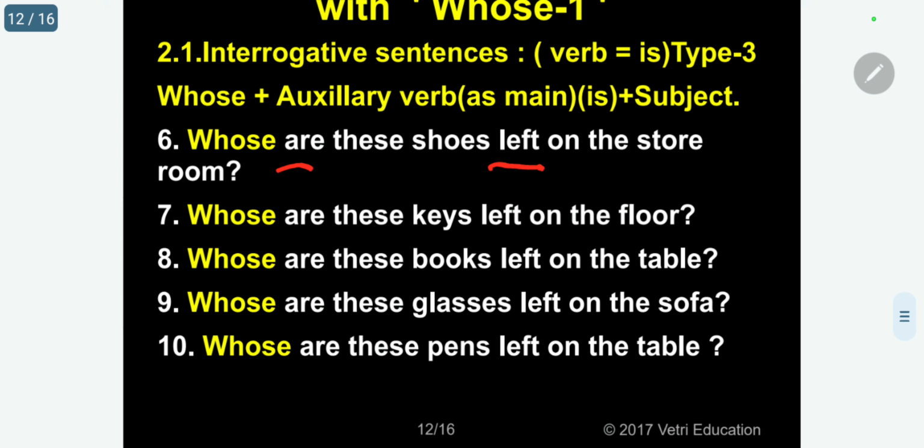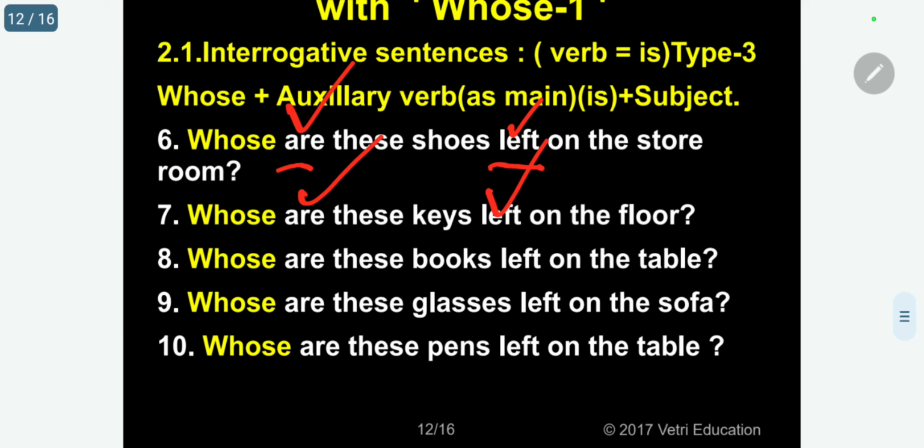That is, "left" is the main verb: leave is the main verb, the participle is "left", and "are" is the auxiliary, helping verb. Whose are these keys left on the floor? Same thing. "Are" is the auxiliary, "left" is the main verb.